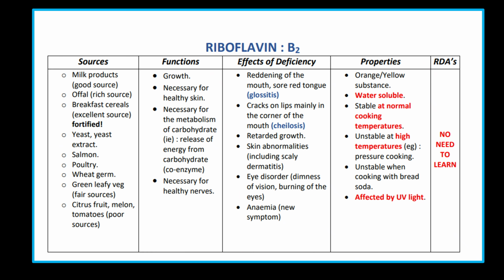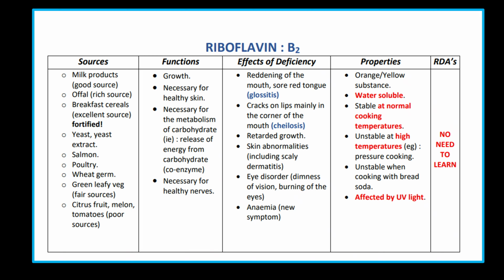Vitamin B2, riboflavin. Sources: milk, salmon, protein foods, green leafy vegetables, melon, tomato. Function: necessary for growth, healthy skin, and as a coenzyme, necessary for healthy nerves. Effects of deficiency: lesions of the mouth and lips, and failure of growth, skin abnormality including dermatitis, eye disorder and anemia.